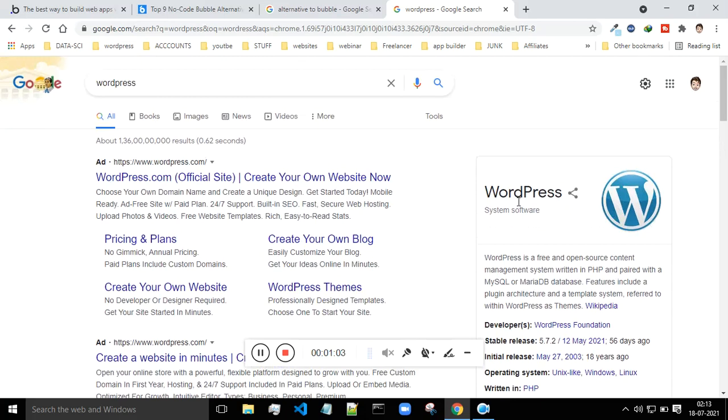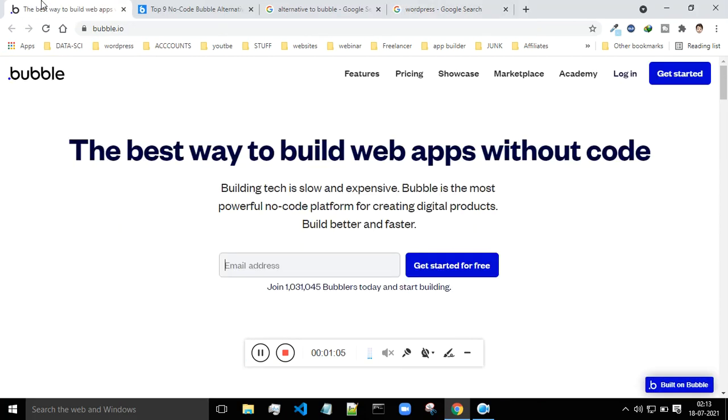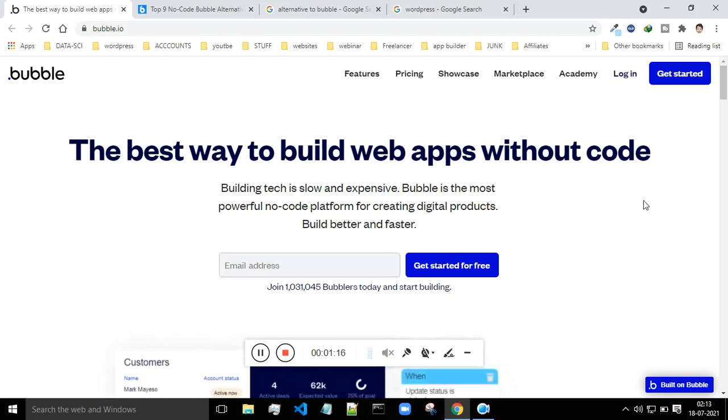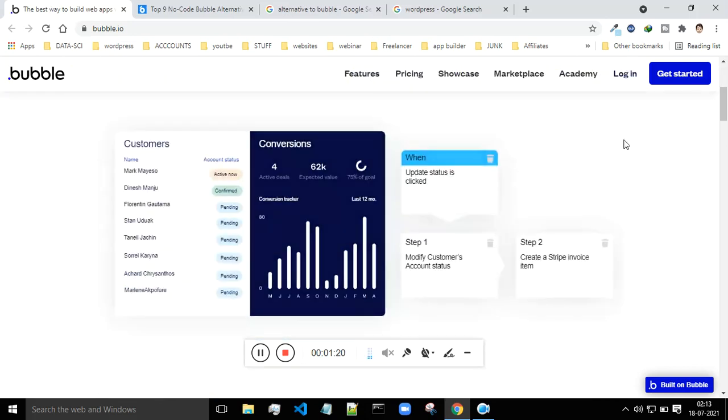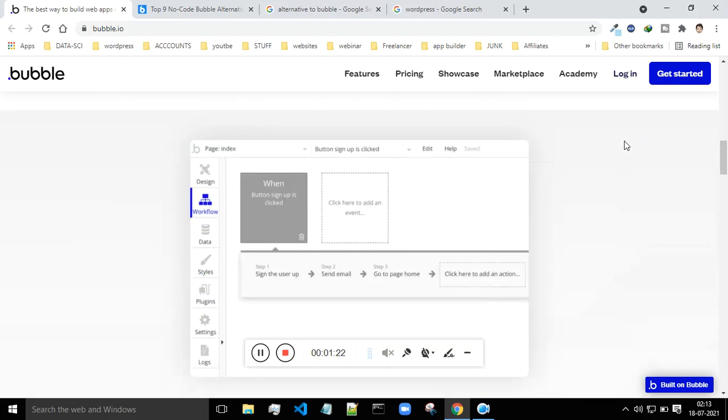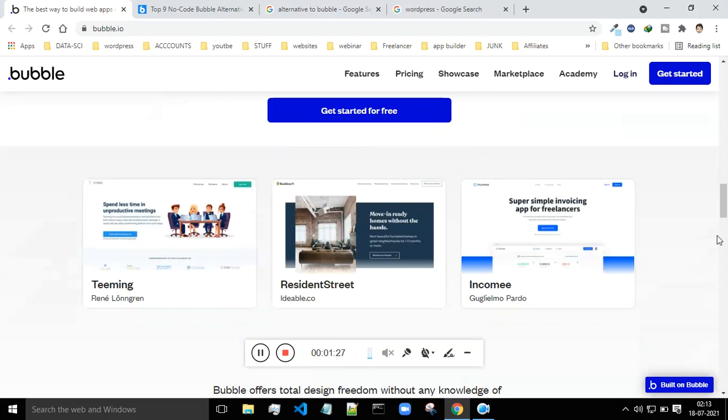There are also a lot of other platforms, and one of the best platforms which I came across is Bubble. It is one of the best platforms with which you can build web apps without having to write a single line of code, and you can try out the features for free over here. The functionality is the same, like drag and drop. You can start for free, but if you want to publish your app or whatever you are building, then you have to pay some money.